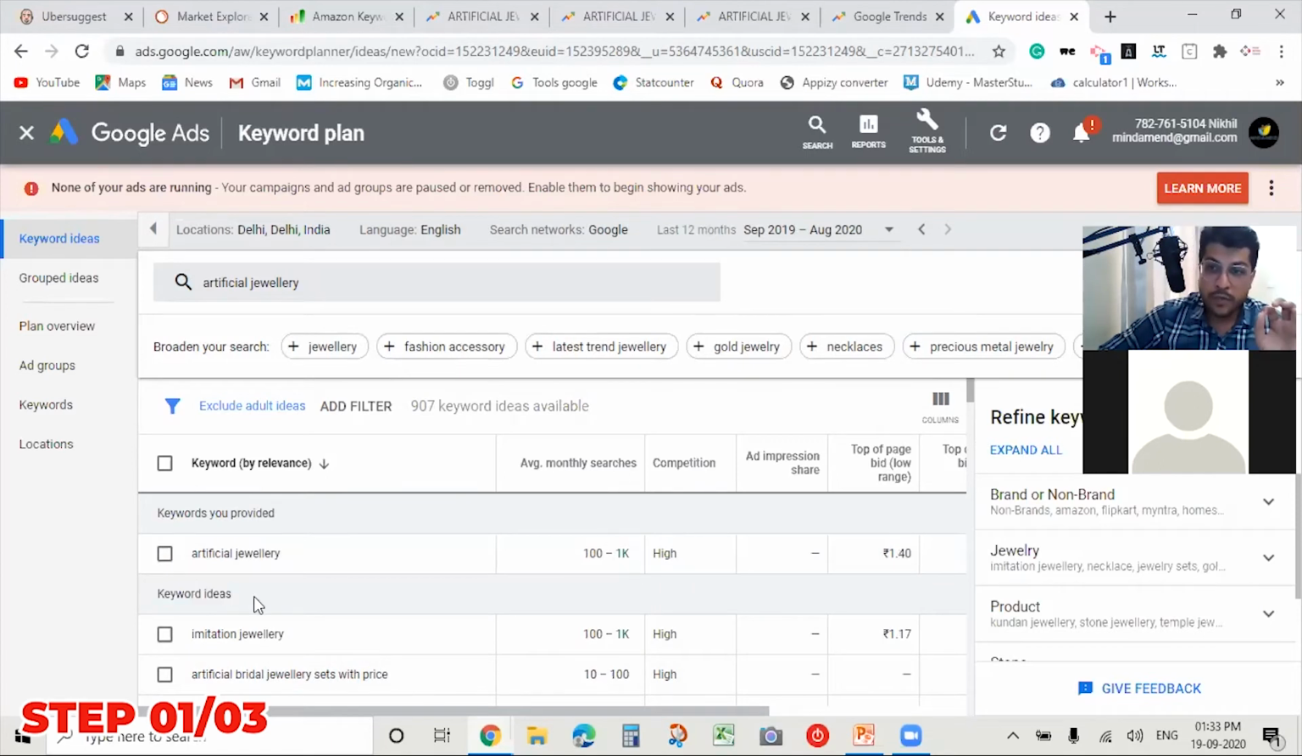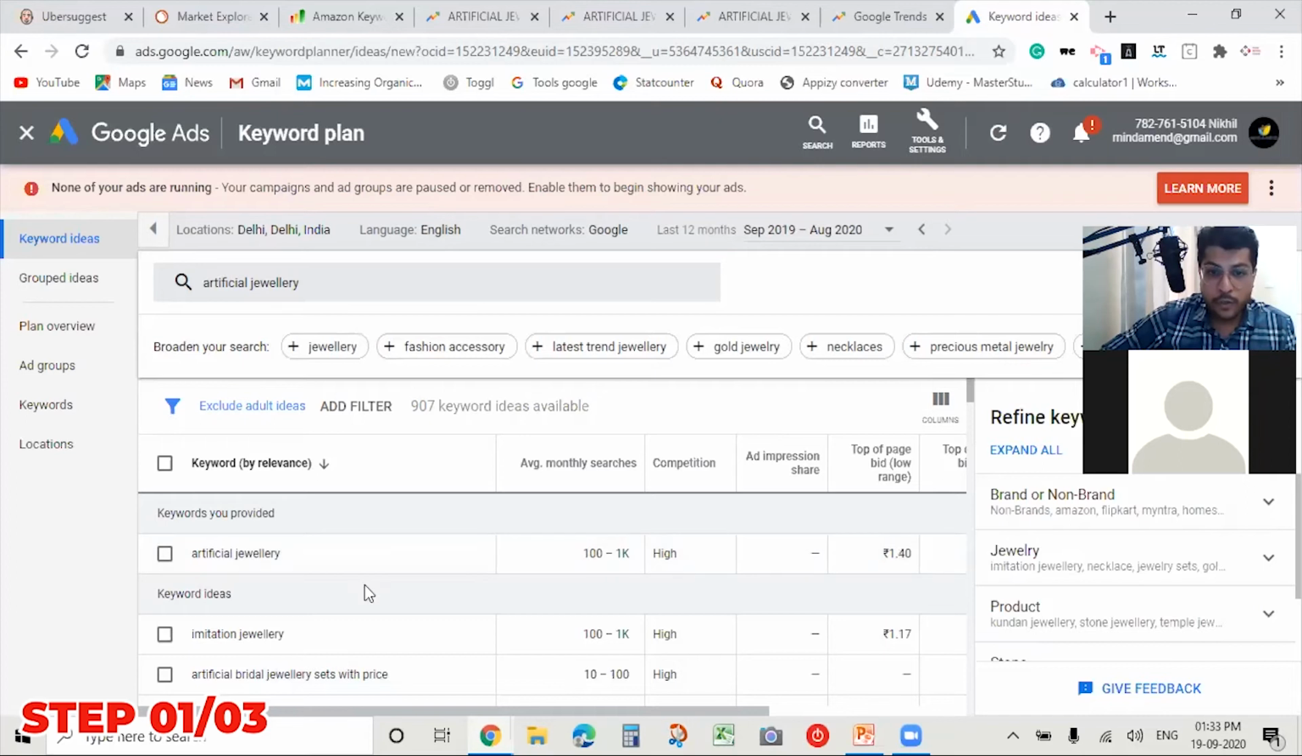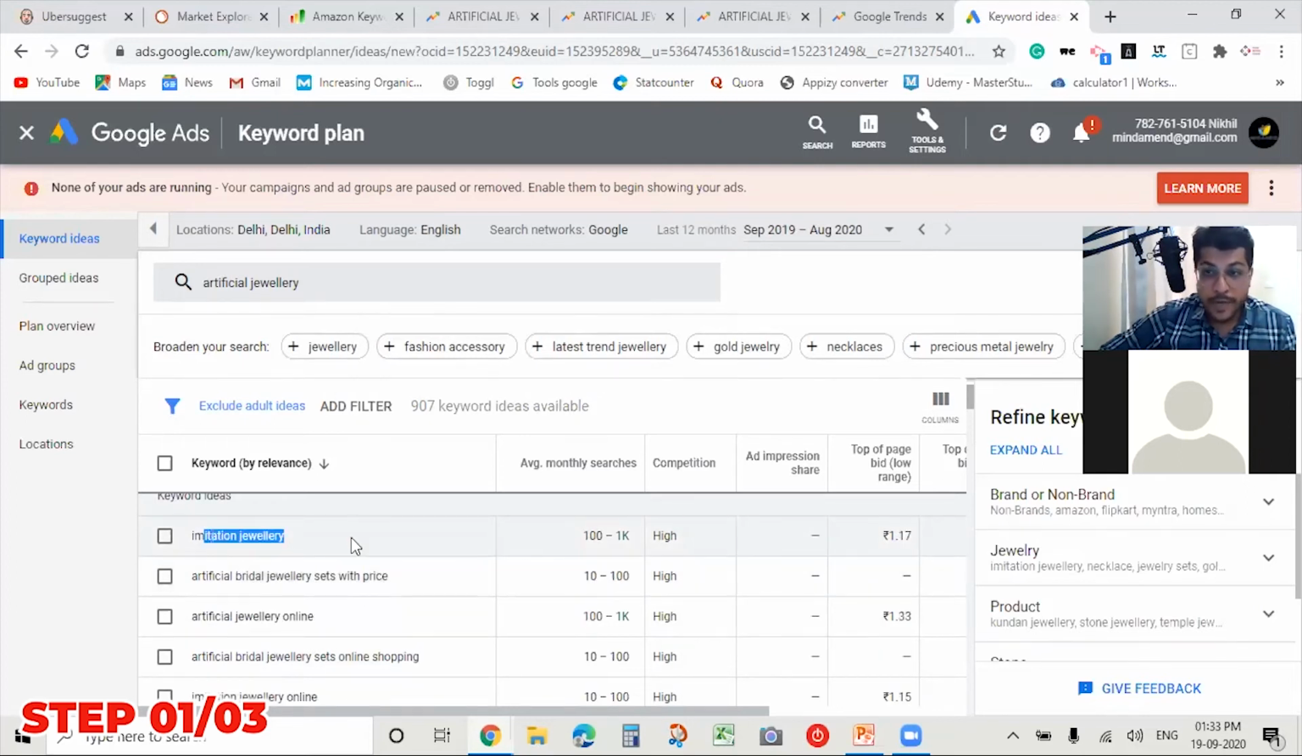So again, Google is giving you keyword ideas wherein you need to also focus on these keywords, not only artificial jewelry. So the other keyword is imitation jewelry. Imitation jewelry has a good demand, so people are searching this online. These are the Google ideas. You need to understand what your target market is searching on Google.